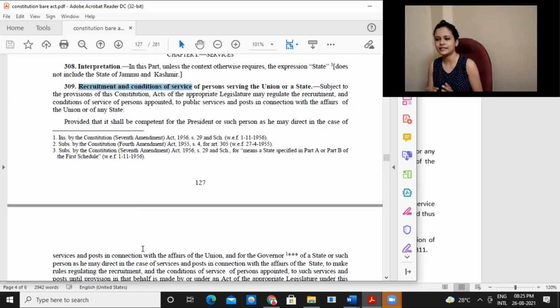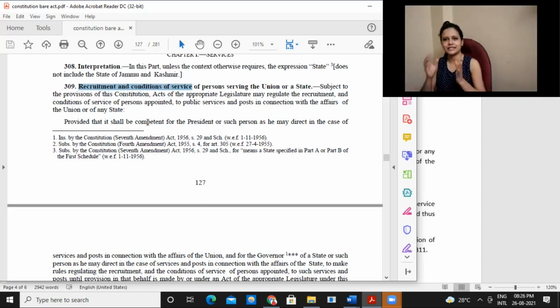Until these legislations are introduced, whenever needed, the President or Governor can introduce some rules or regulations in order to get this process done smoothly. Those rules or regulations will be followed until we have a proper legislation, a proper statute. Once we have that statute, those will be followed, subject to whatever provisions are mentioned.